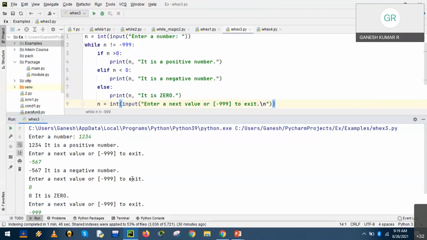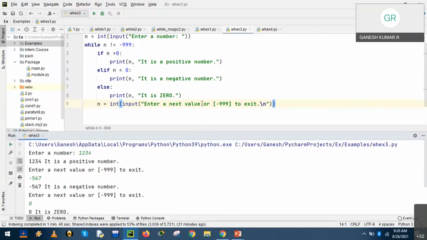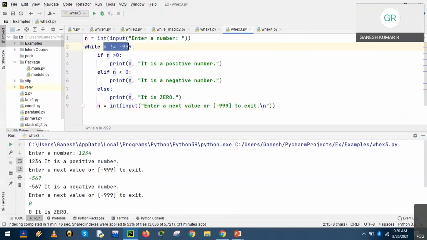Is it clear? So now which could be better? Hope you have understood the difference between if and while, right? The difference is in the syntax. So if performs the statements only once and while repeats the execution as long as the condition evaluates to be true. Is it clear? Any doubts in the while? Okay, so we should be very careful. While loop will repeat the execution and we should remember the conditions, right?